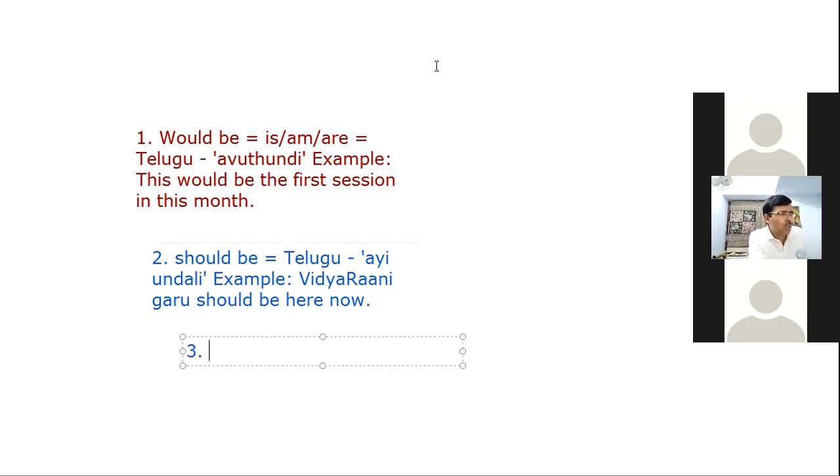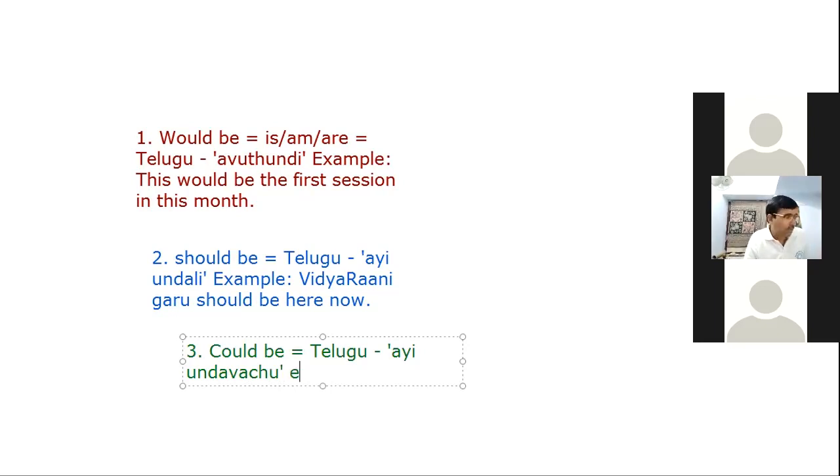If we take could be, then the Telugu meaning is, it could be, అయి ఉండవచ్చు, something like అయి ఉండవచ్చు. Okay, right. For example,